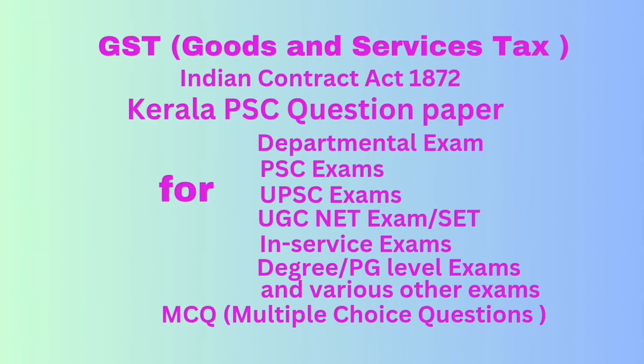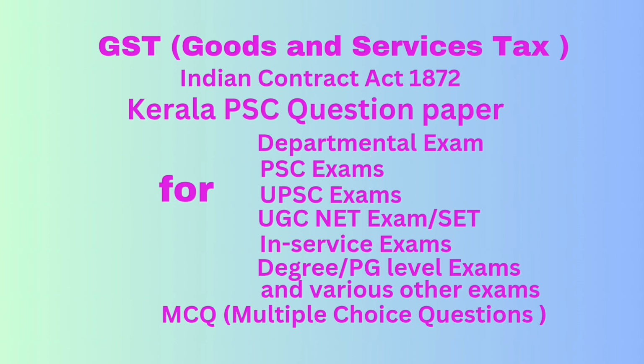Option B, within 3 months of the date of cancellation of registration. Option C, within 3 months of the date of order of cancellation. Option D, later of 2 or 3. Correct answer, option D, that is later of 2 and 3. That is within 3 months of the date of cancellation of registration or within 3 months of the date of order of cancellation. Later of 2 and 3.